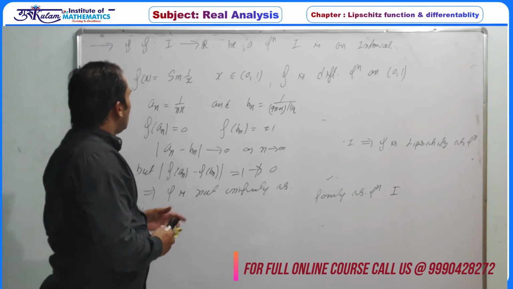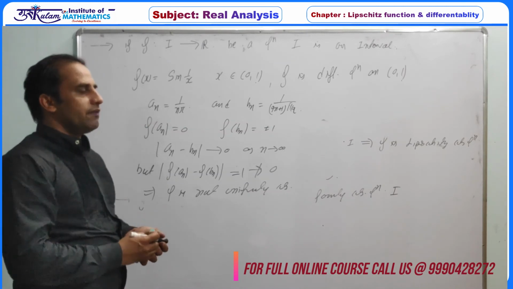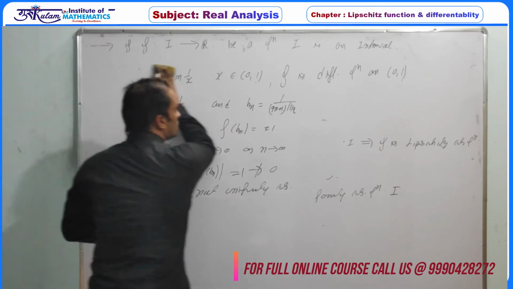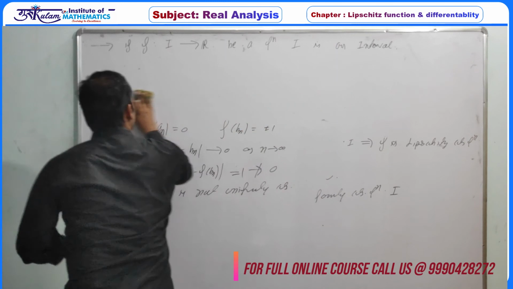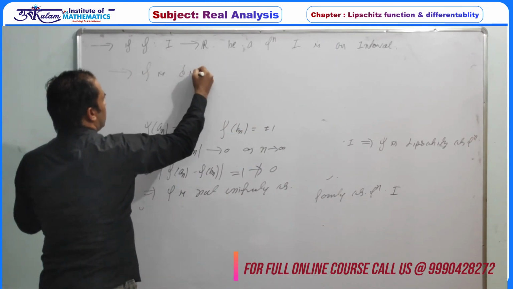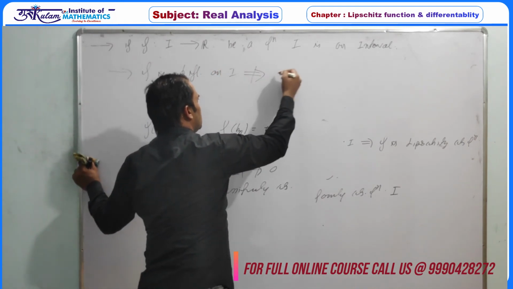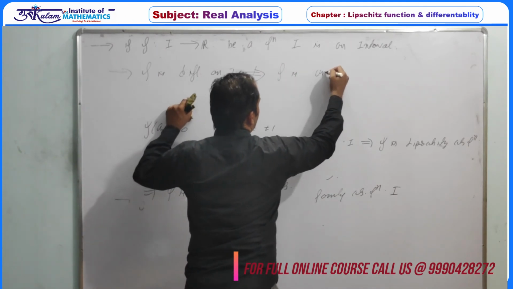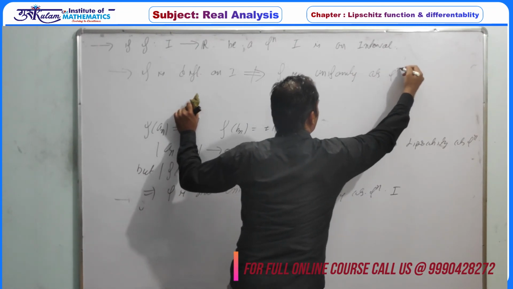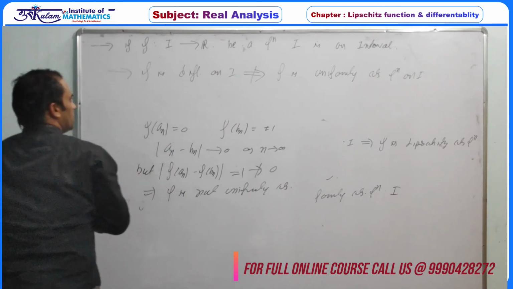So if your function is differentiable on a given interval I, it does not imply it is uniformly continuous. So this is the example for that: f is differentiable on I does not imply f is a uniformly continuous function on I. Simple example, f x is equal to sine 1 by x.